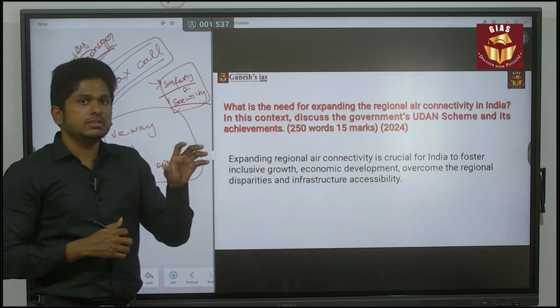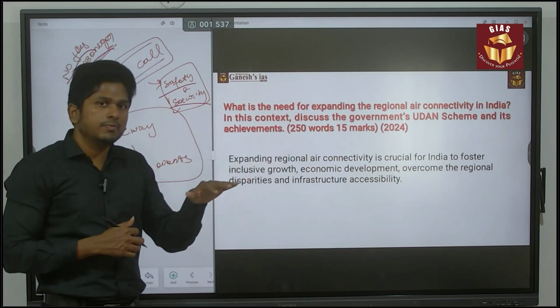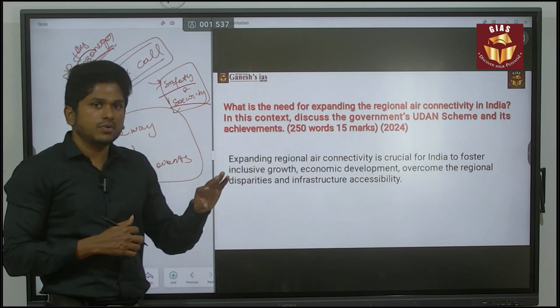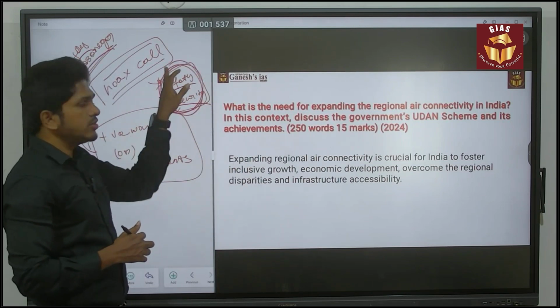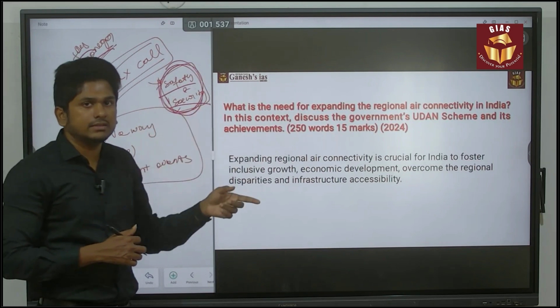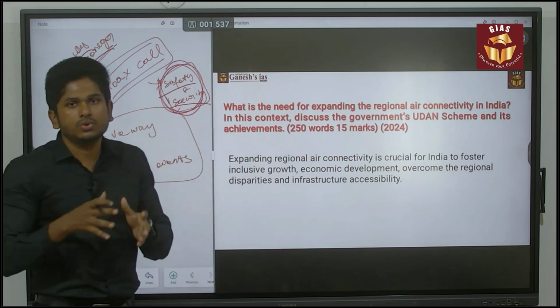Because the UDAN scheme caps its fares at around 2,500 only, in that scenario it is not an issue of price. It is not an issue of affordability. The major issue here is safety and security. So the government needs to focus on that. In that way, you try to conclude your answer.